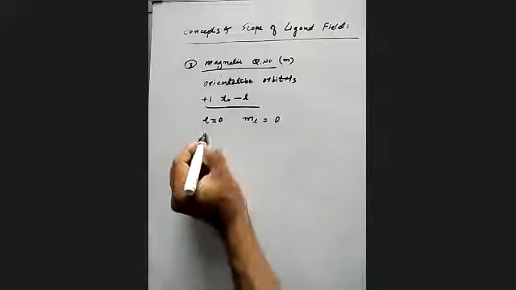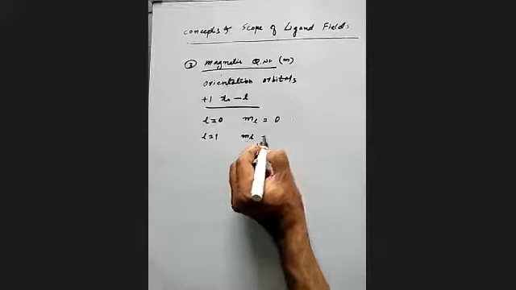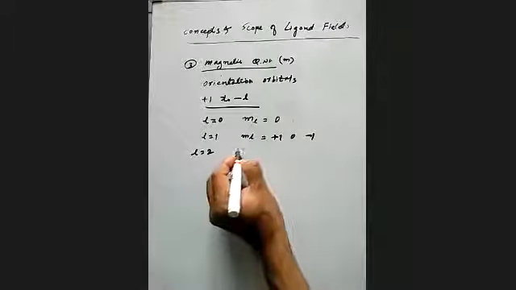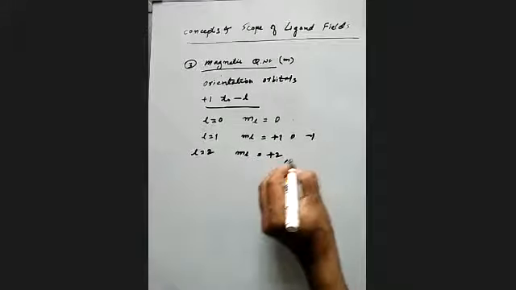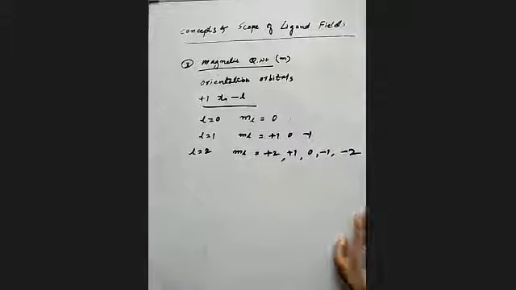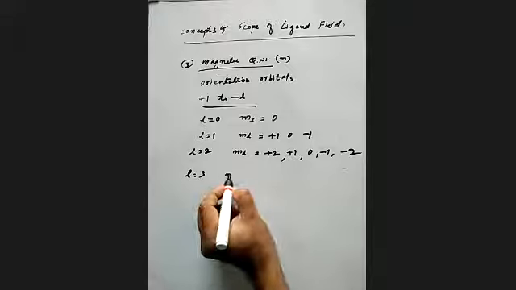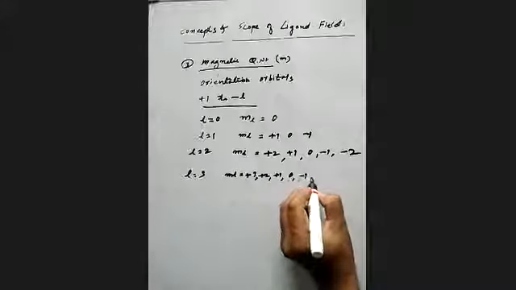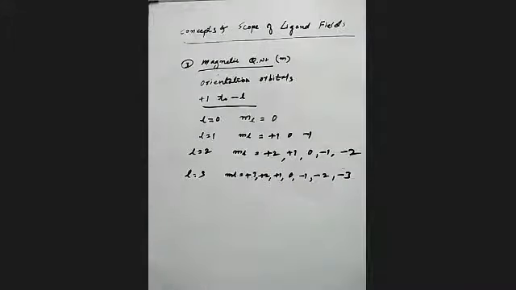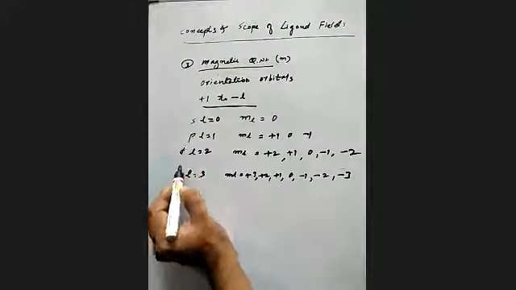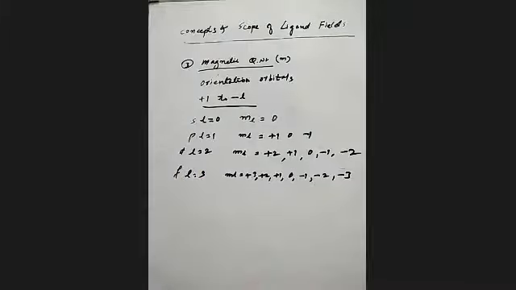And when l equal to 1, m has how many values? Plus 1, 0, minus 1: 3 values. When l equal to 2, m has plus 2, plus 1, 0, minus 1, minus 2. When l equal to 3, m can be plus 3, plus 2, plus 1, 0, minus 1, minus 2, and it continues and so on. Only s, p, d, f orbitals are given for you, so we will not go further. Remember the point.